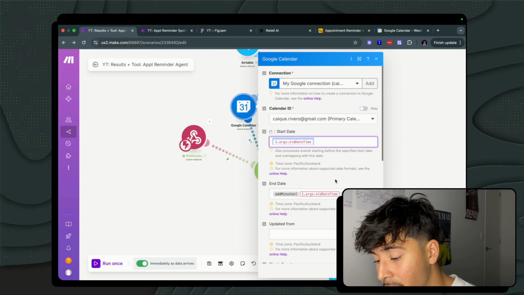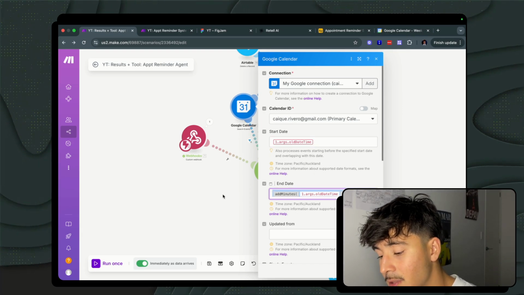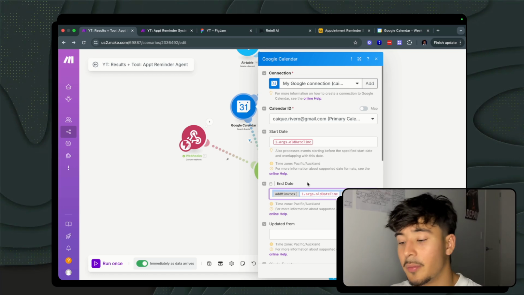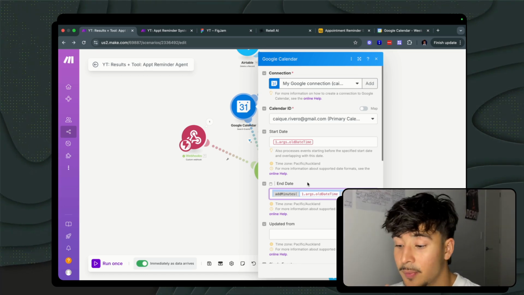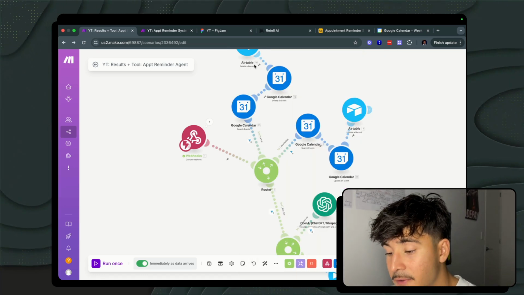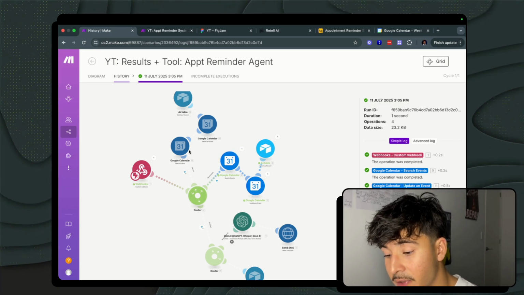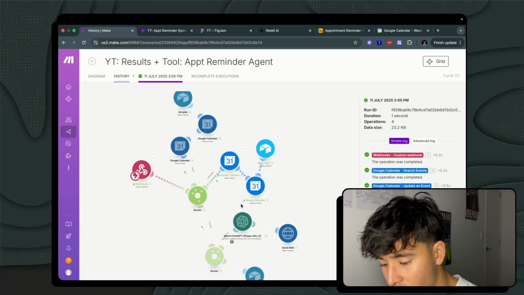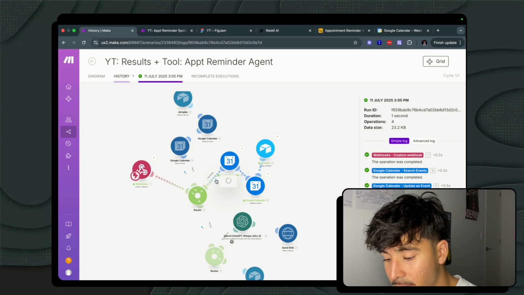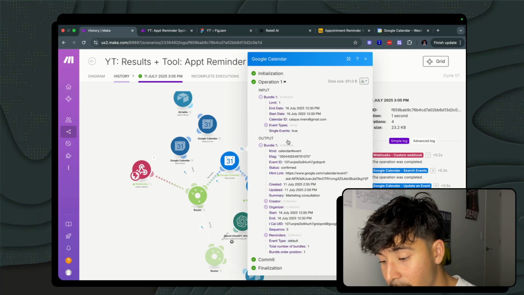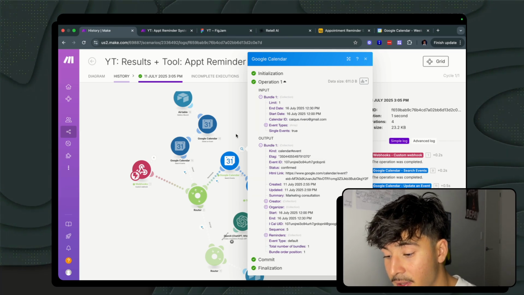We have the start date over here, and then the end date is always going to be the start date plus another 30 minutes, because that's the length of the appointment that I went for. Again, you can change this. You can probably put in another variable if you like. But off the back of searching this, we are able to search for the event as we did on this reschedule branch over here. So this is the exact same as the cancel one, but we are now updating an appointment. So you can see here that the name of the tool is reschedule, and then we can just search up events based on the time that we had mentioned to the AI.